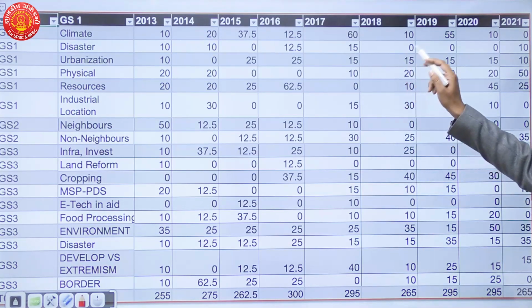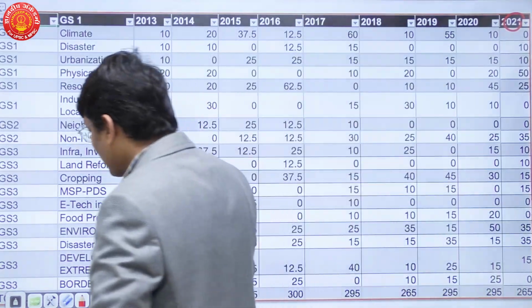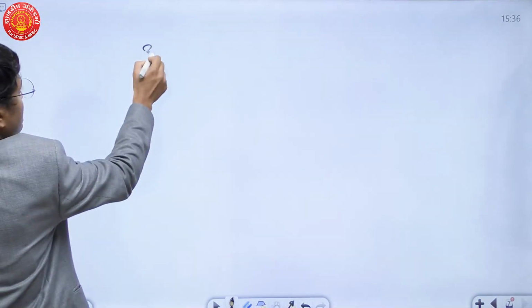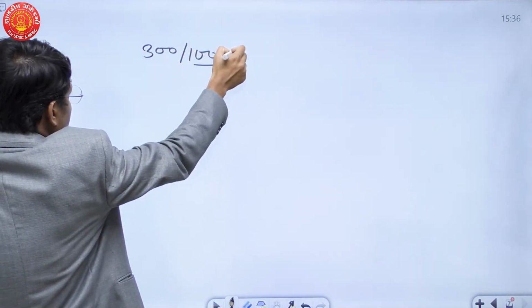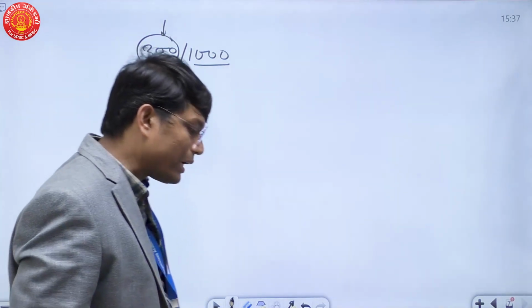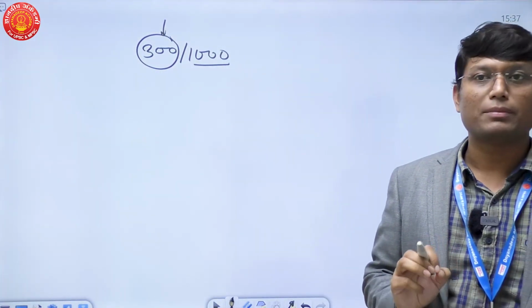So I have presented you data from 2013 to 2021. If you take the average, nowadays this number would go for 300. Out of 1000 marks for GS, with geography optional, you can cover 300 marks of the syllabus for the mains exam.